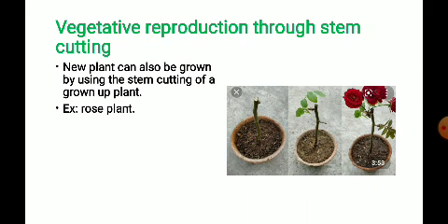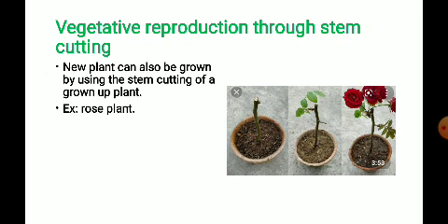Now we'll move on to the next reproduction. A new plant can be grown by cutting the stem of the parent plant. For example, the rose, children, sugarcane, grapes, bougainvillea, these are some of the examples. Jasmine also you can take.